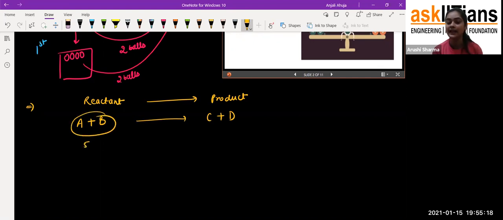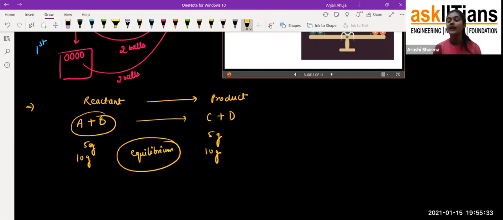For example, if at this side there is 5 grams, at this side there will also be 5 grams. If there is 10 grams, there is also 10-gram formation. That condition is called the equilibrium condition in terms of chemistry. When we talk about equilibrium, we talk about concentration. Students, now you'll say, ma'am, what's the concentration? It's just the amount of that particular reactant or product present in a particular amount of volume, that we call its concentration.